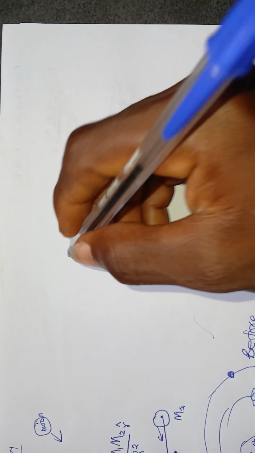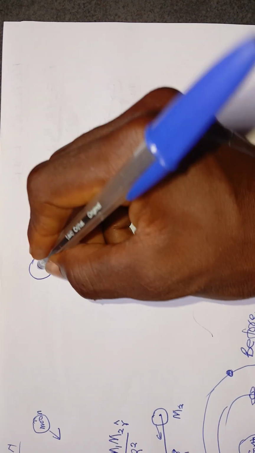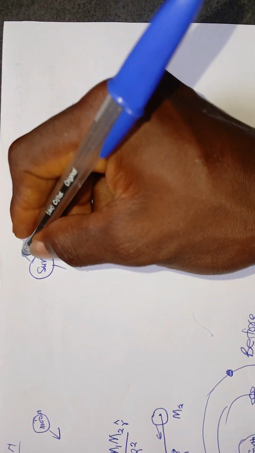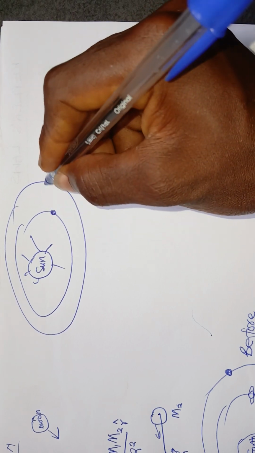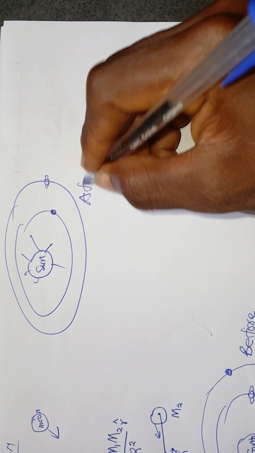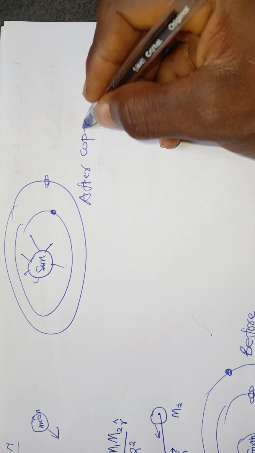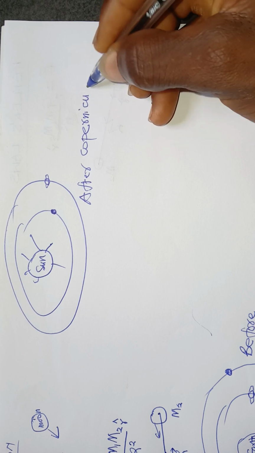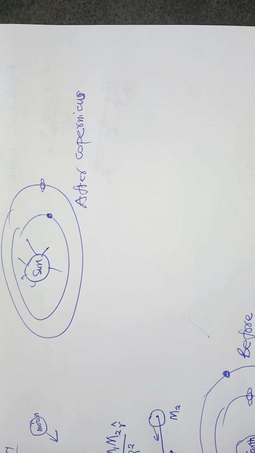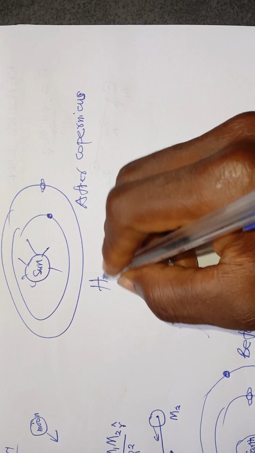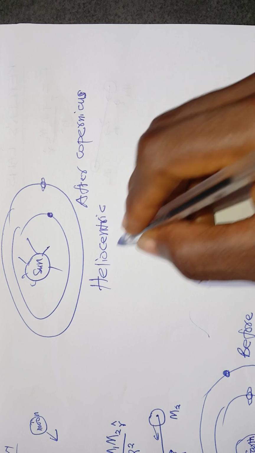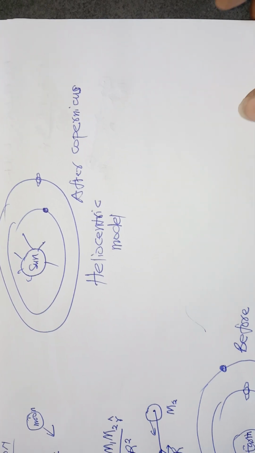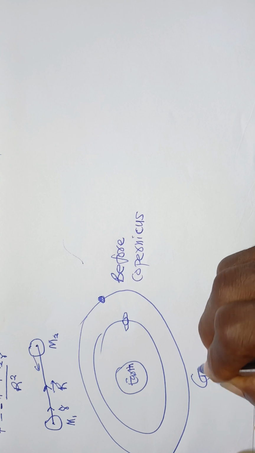Copernicus said that it's rather the sun that is at the center of our solar system. So all the planets and asteroids and moons go around the sun. That is after Nicolaus Copernicus. Now, this is called the heliocentric model. Helio means sun, and centric means center, a sun-centered model of the heavens. And of course, before Copernicus, this was called the geocentric model.